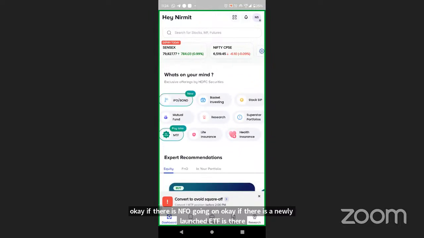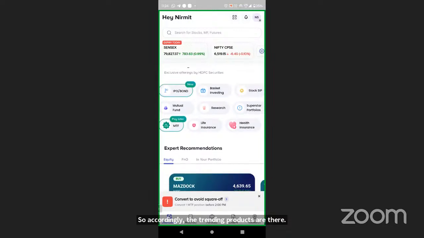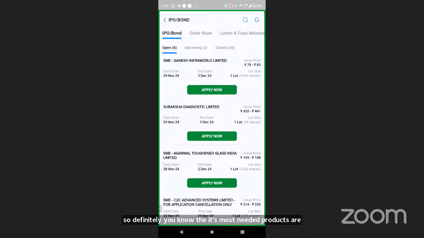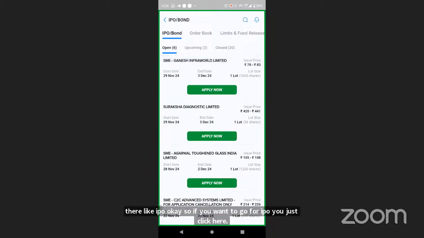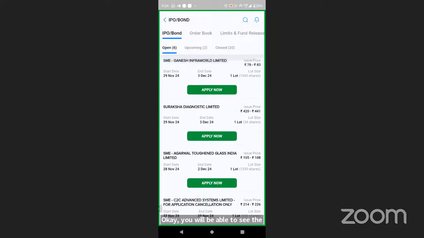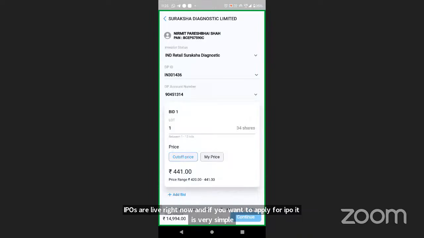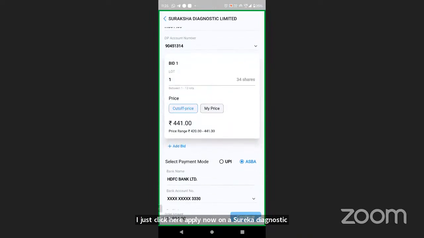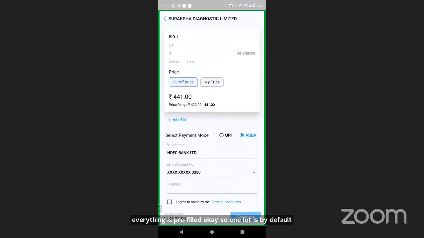Just under this is the What's on your mind section. So definitely the most needed products are there, like IPO. If you want to go for IPO, you just click here, and you will be able to see the IPO page, showing which IPOs are live right now. If you want to apply for an IPO, it is very simple. I just click here, Apply Now on Surekha Diagnostic. Everything is pre-filled. One lot is pre-filled by default. I have two options.